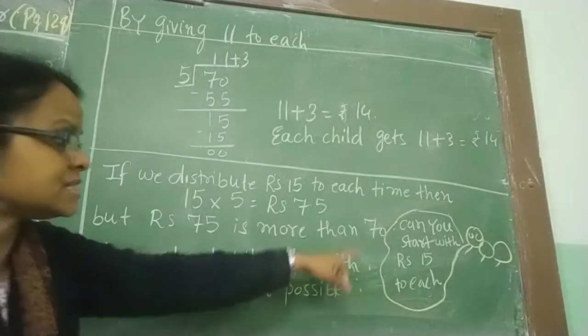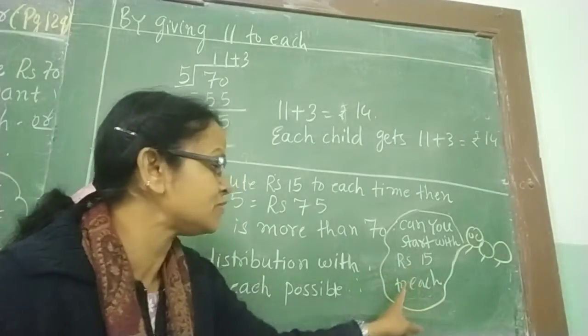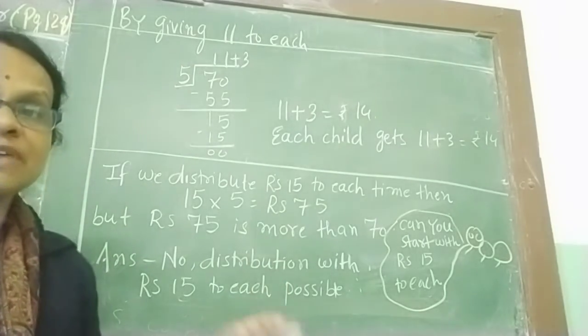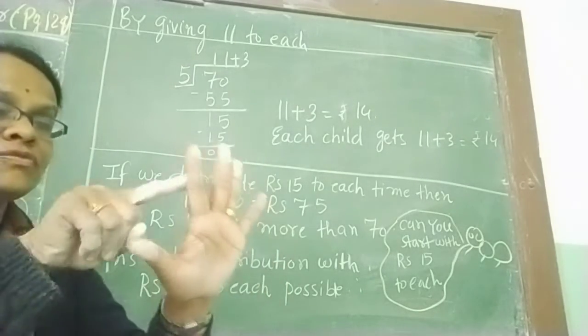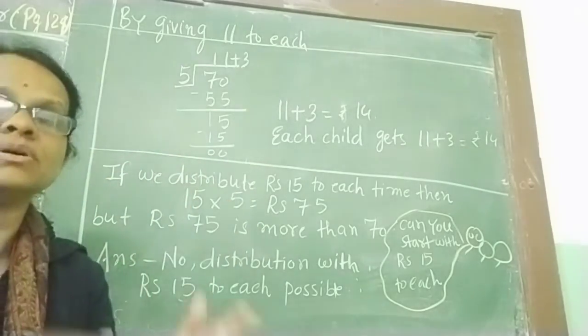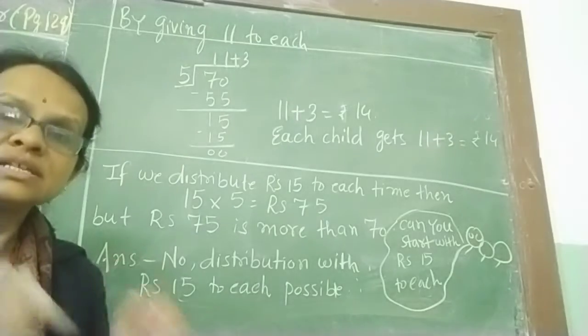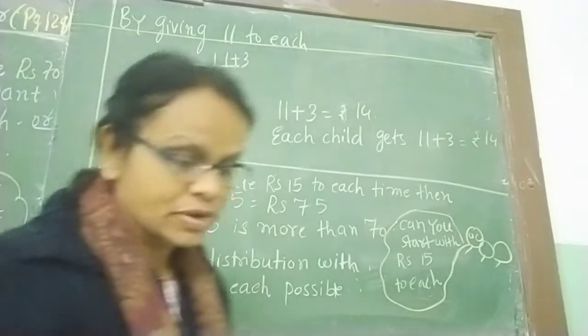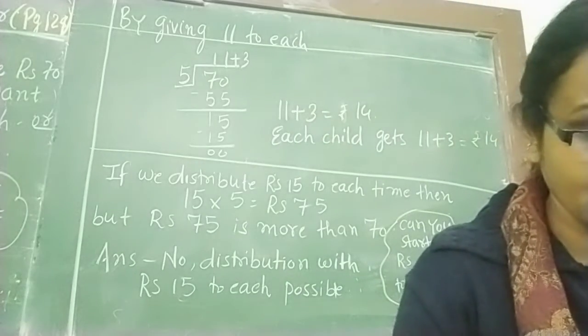Okay, what did it say? It said, can you start with rupees 15 each time? No, we can't start with rupees 15 because when we distribute 15, 15, 15, 15, 15 rupees, the total of this is 75. But we have only 70 rupees. So this is not possible. So this is about page number 129 of your textbook.